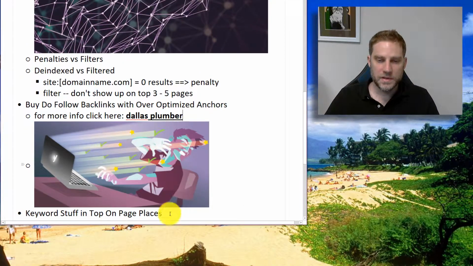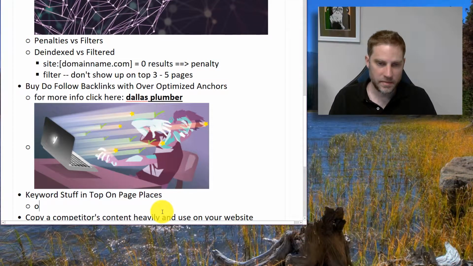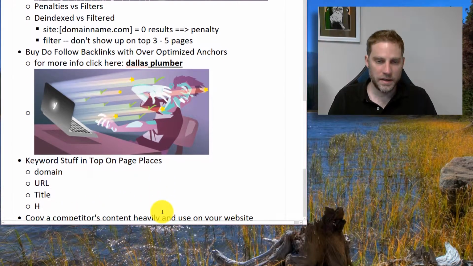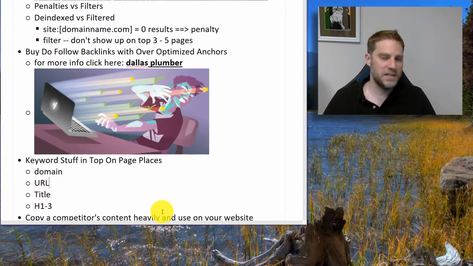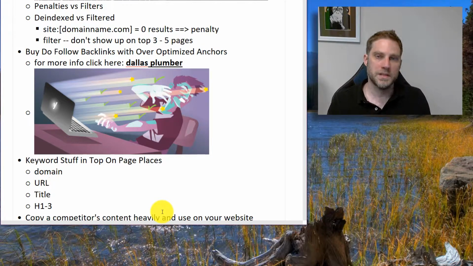Okay, so keyword stuffing in top on page places, we would say this is the domain name, URL, title, H1 through 3. So if you're trying to rank for Dallas Plumber and you have DallasPlumber.com/Dallas-Texas-Plumbers, and then in your title it was Dallas Plumber, and then in your H1 through H3 you had Dallas Plumber, with all of those, the chances that you're going to get some sort of over optimization filter is likely.